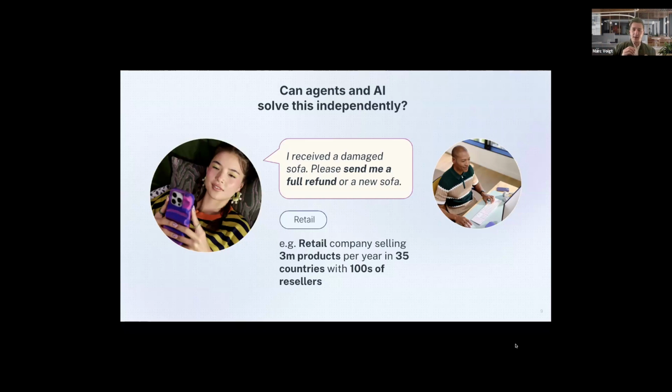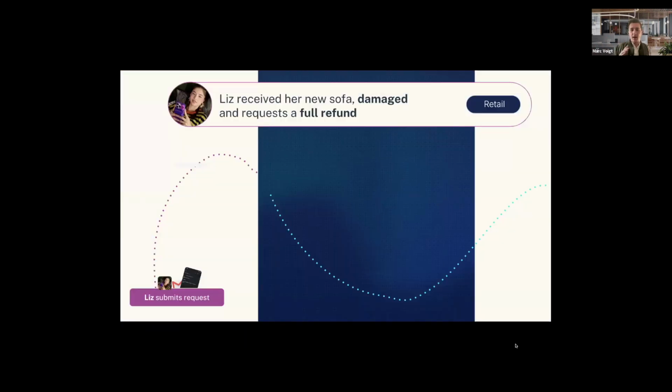And the main question here is, can agents and AI solve this independently? And we saw it in our first use case, 50% yes, 50% no. But let's have a look how we can make it simple for the customer and for the agents.